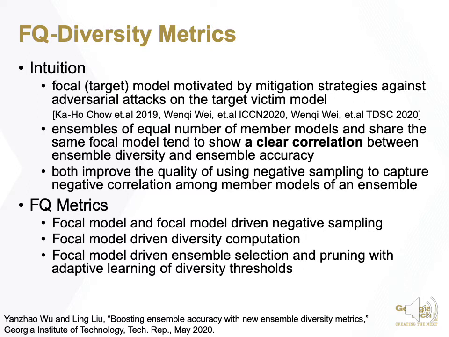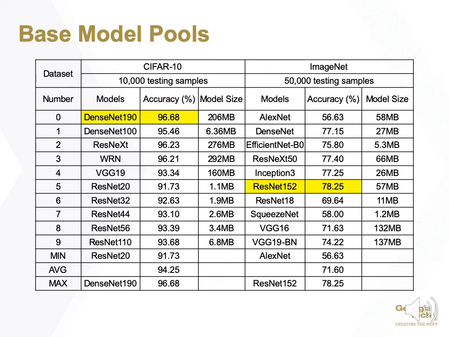In the meantime, EnsembleBench also supports other optimizations like FQ diversity metrics and some other filters like alpha filters to preemptively prune out some low-quality ensemble teams. Here are the base model pools we used in this study for CIFAR-10 and ImageNet, these 2 benchmark datasets.